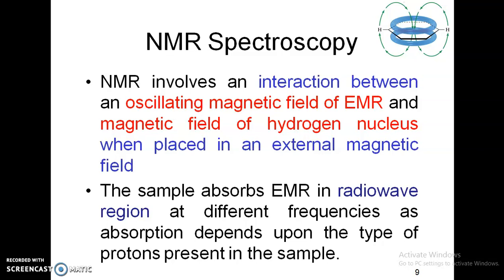Any sample absorbs these radio waves at different frequencies, and this absorption gives us information as to what are the different types of protons present in my sample. Is it clear?